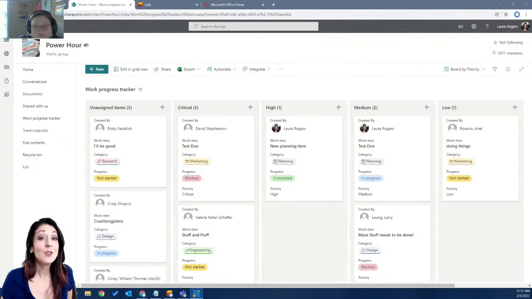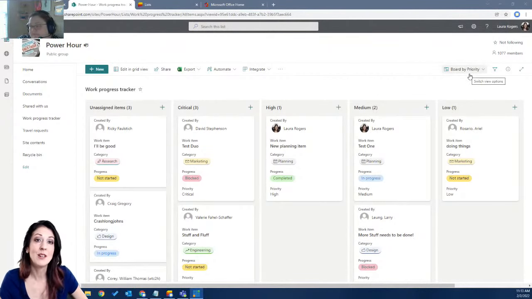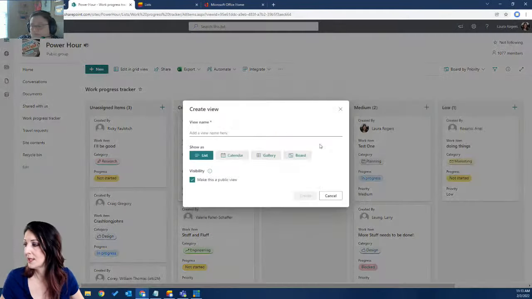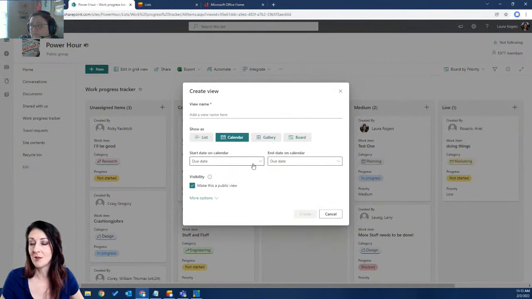Yeah. Yet. Well, that's a cool thing about Planner, that you've got all your tasks there, and it lets you look at it as a schedule, and it lets you look at it as boards, and it lets you look at that same list of tasks in different ways, sort of like this. And this has all those. This has the calendar view too, and we did a whole power hour about the modern calendar view. So when you go create a new view, a calendar is another thing that you have here.